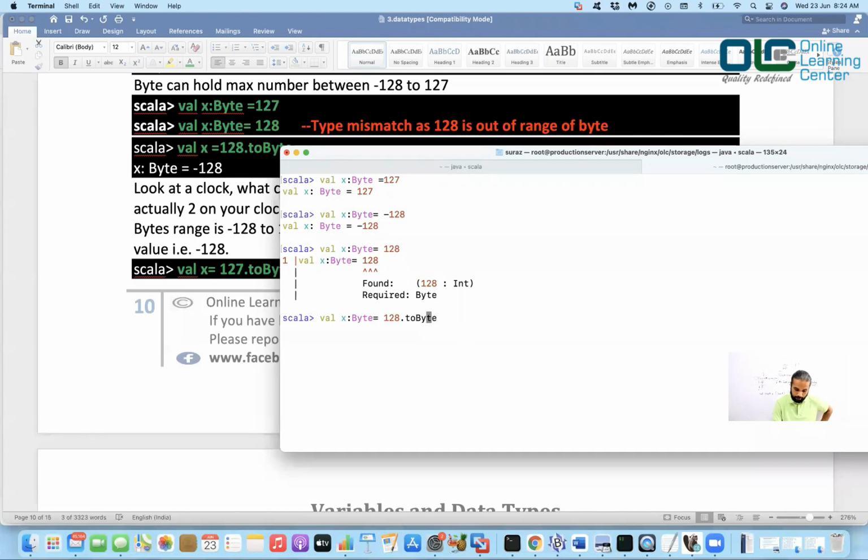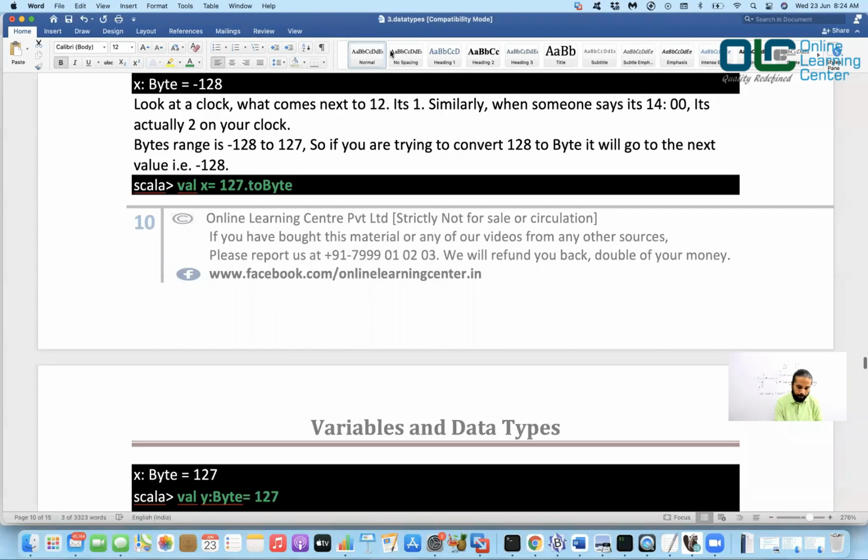And if you do that, then definitely this is not required on this side, right? Because it's going to give you a byte. But then the result would be minus 128. Okay. So let me tell you how exactly it works. It works like a clock. Okay, this is very important to understand.